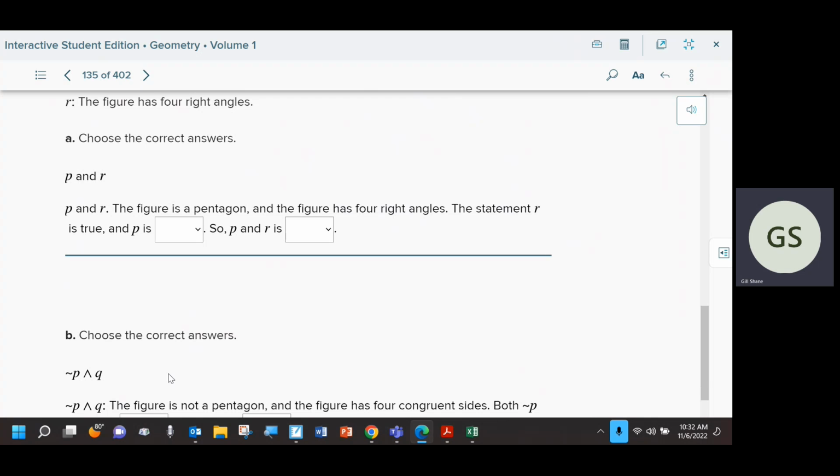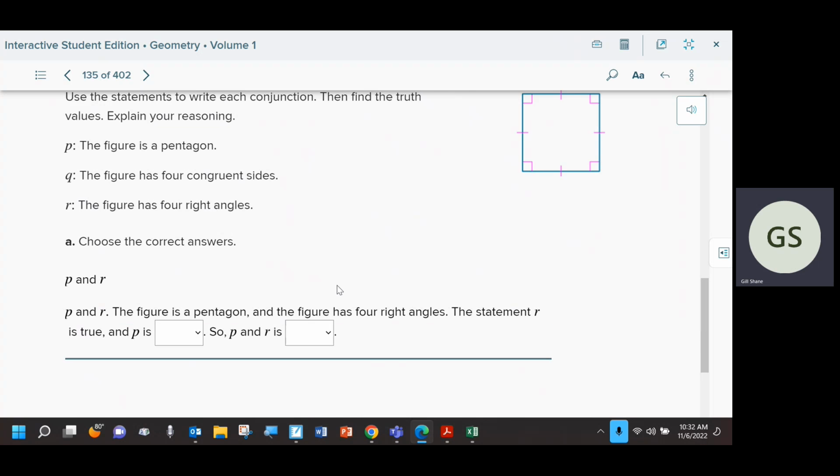A lot of people, again, were trying to tell me if it was true or false on the quiz. And I wasn't asking if it was true or false. I just said write the statement represented by these symbols or something like that. So you just rewrite the statements, and sometimes you may have to change it to not. You include the word and or or depending on the symbol. And then in this case, you just write the exact statement that Q is.